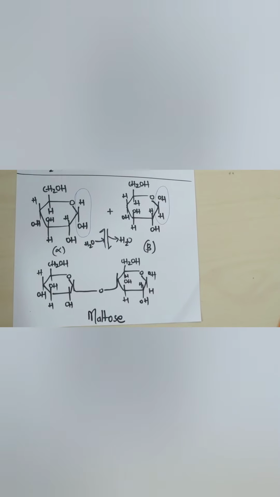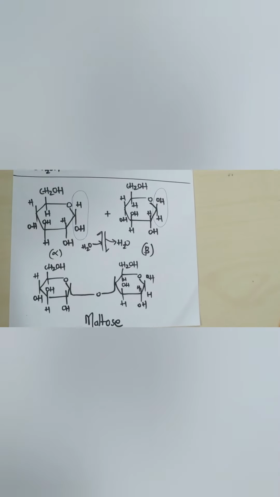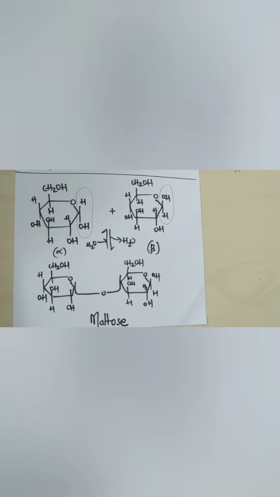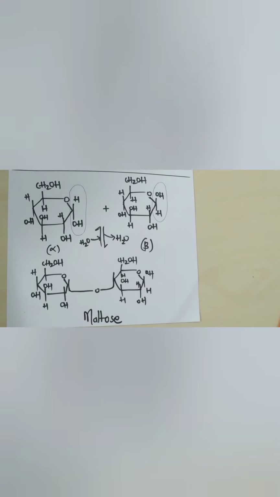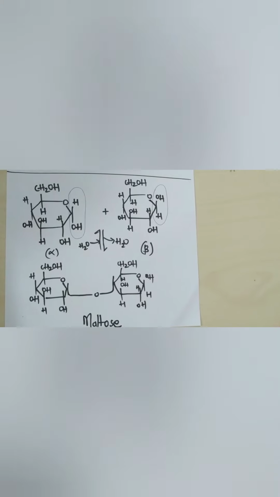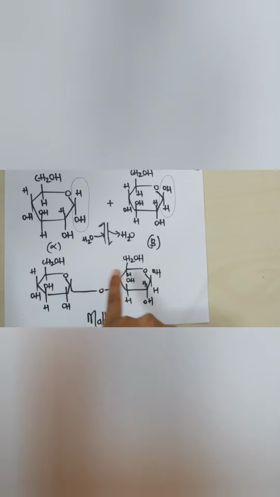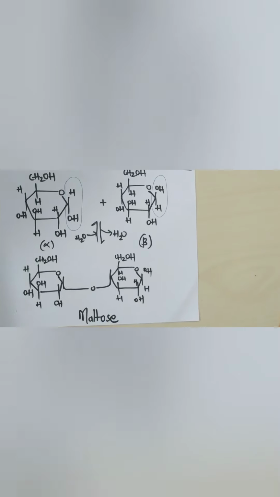There are two glucose molecules, alpha D-glucose and beta D-glucose, which come together in a condensation reaction, that is, an H2O molecule is removed from these two glucose molecules, and they join together as a chain, which gives rise to maltose.